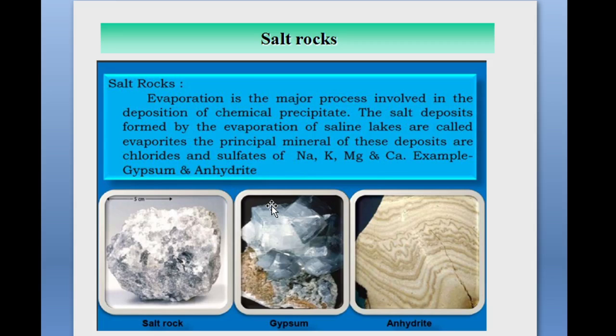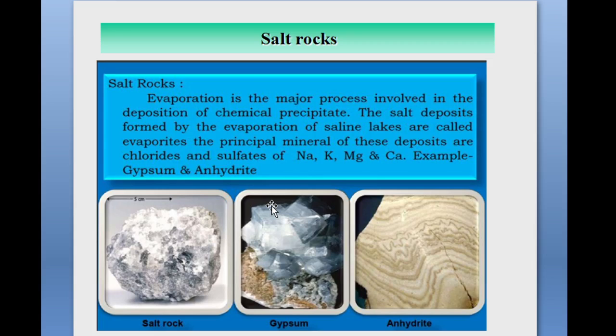Next type of chemically formed rock is the salt rock. Evaporation is the major process involved in the deposition of chemical precipitate. The salt deposits formed by the evaporation of saline lakes are called evaporites.